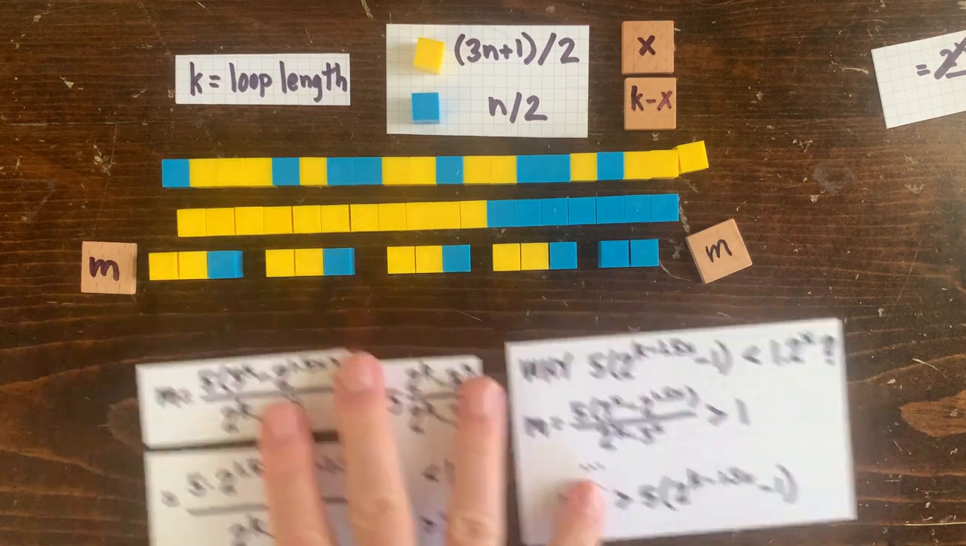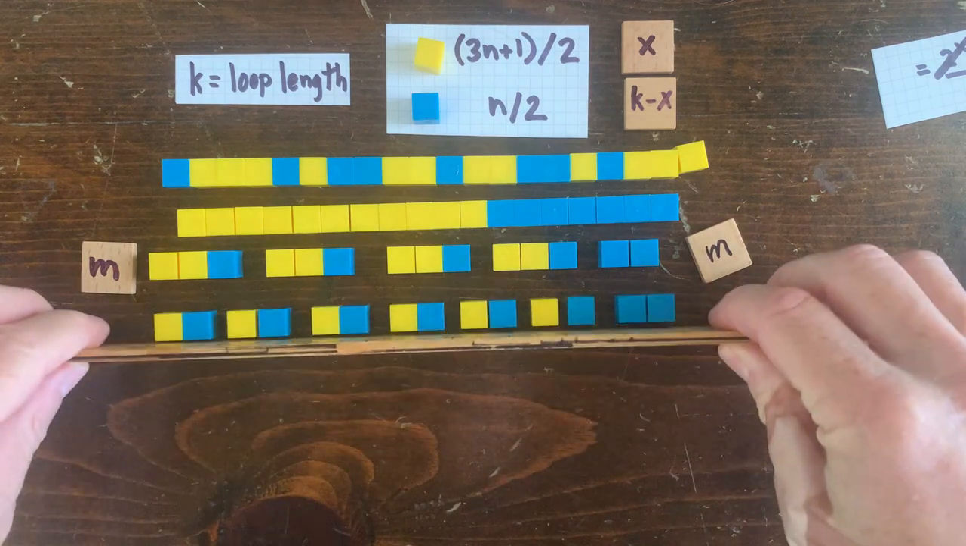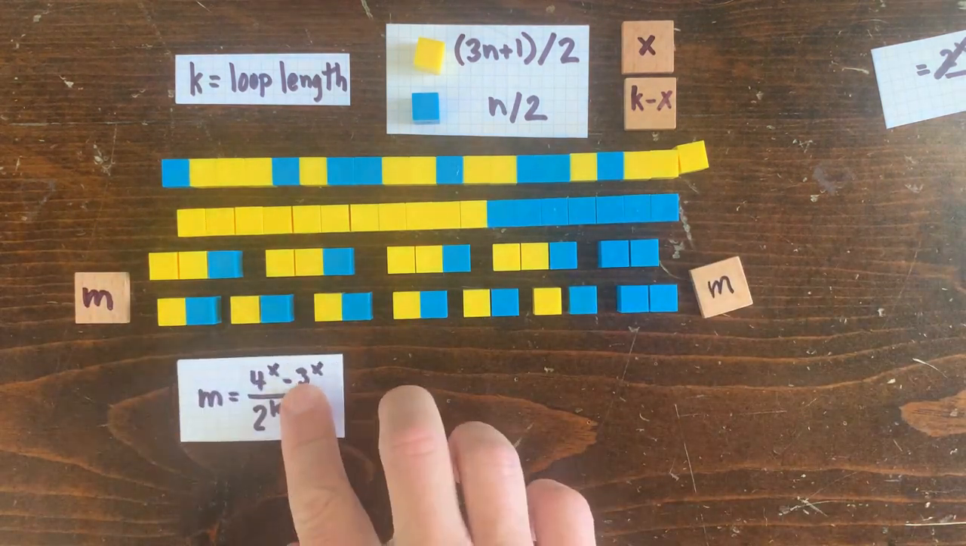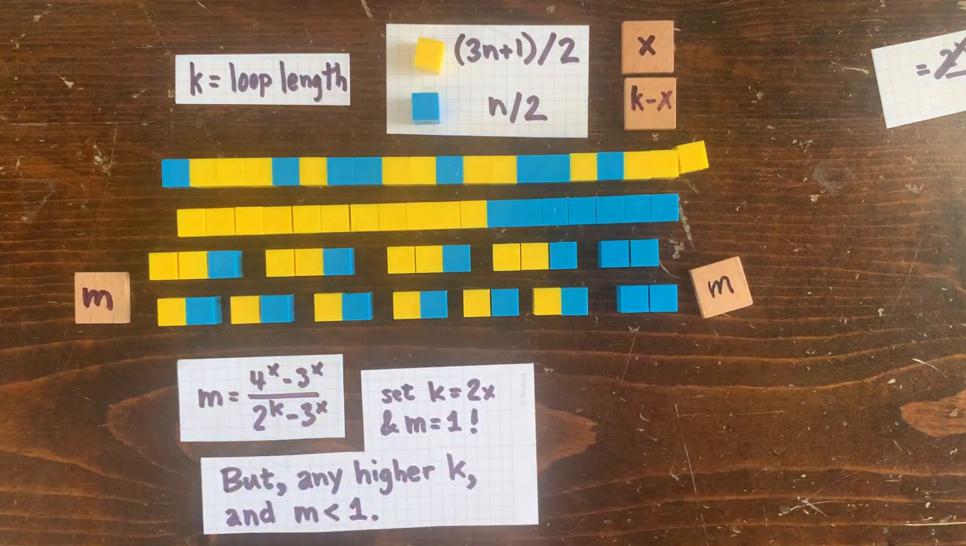Okay, how about this sequence? We didn't look at this. This is up, down, etc. If you work it out, m is 4 to the x minus 3 to the x over 2 to the k minus 3 to the x. Well, here if we set k to 2x, then m is a whole number. It's 1. But this is the old 1, 2, 1, 2 loop. But if k is any bigger, then m will obviously be less than 1, and so we won't get a loop.